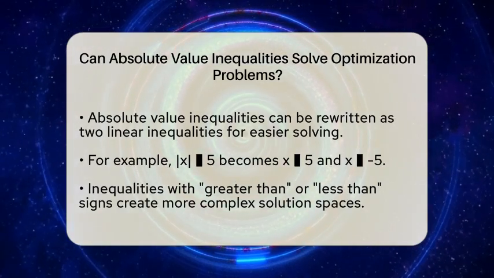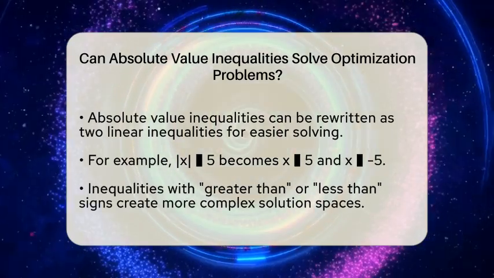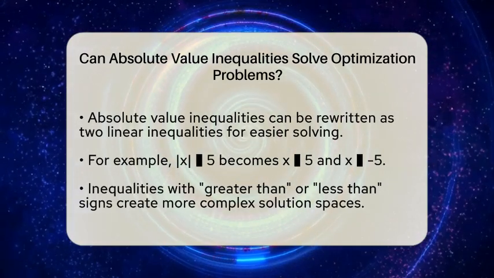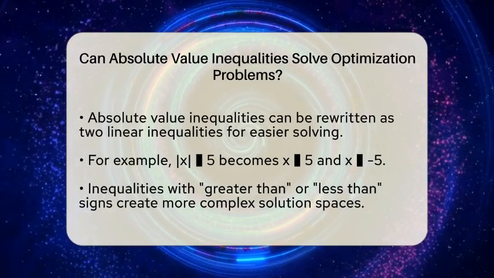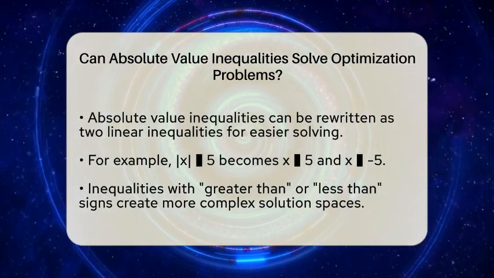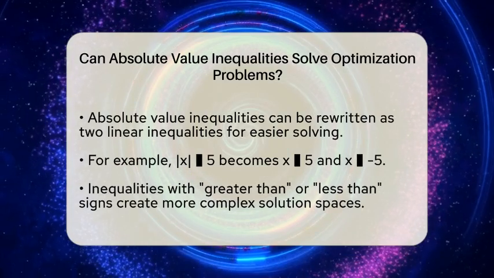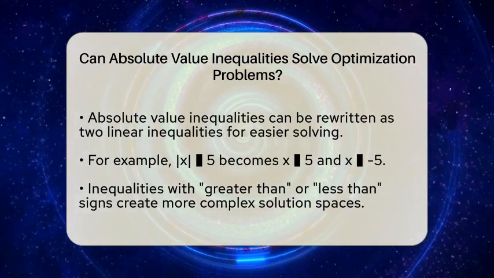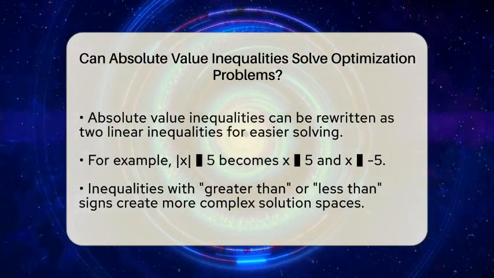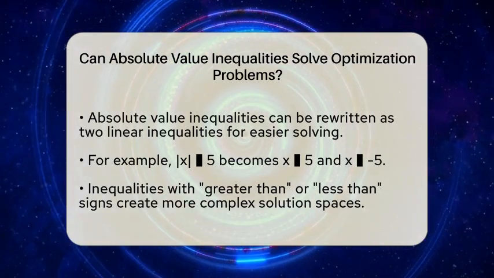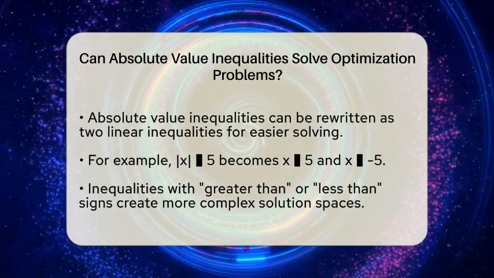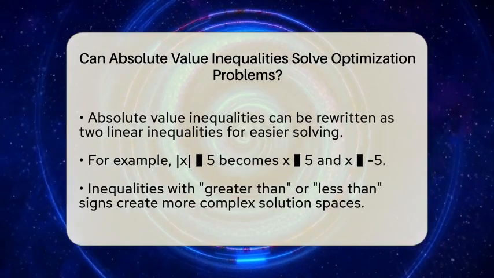To work with these inequalities, you can split them into two linear inequalities. For example, if you have the inequality the absolute value of x is less than or equal to 5, it can be rewritten as two inequalities. x is less than or equal to 5, and x is greater than or equal to -5. This makes the problem easier to handle because it turns a complex inequality into two simple linear inequalities.